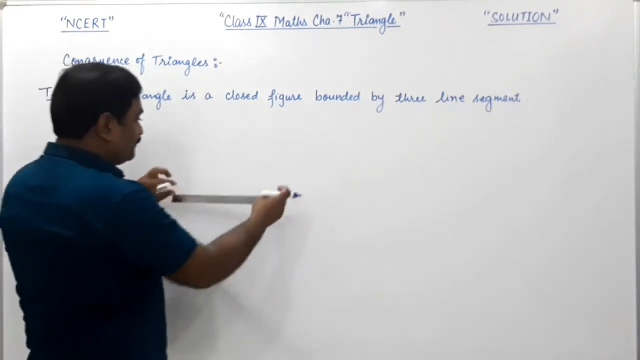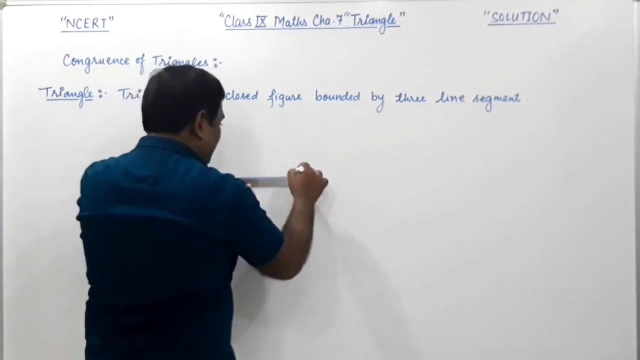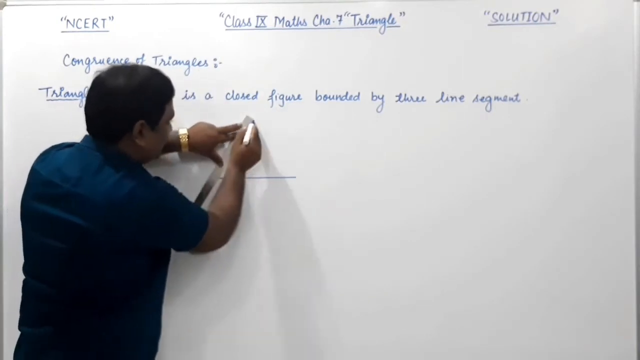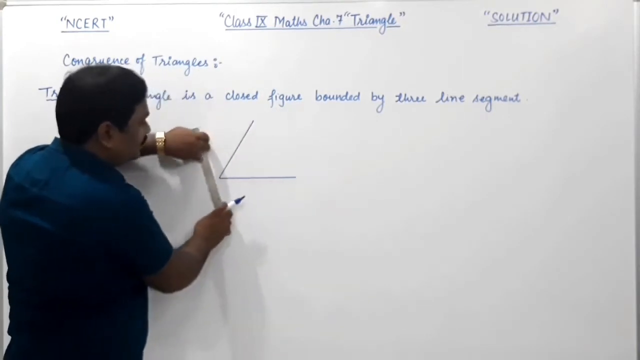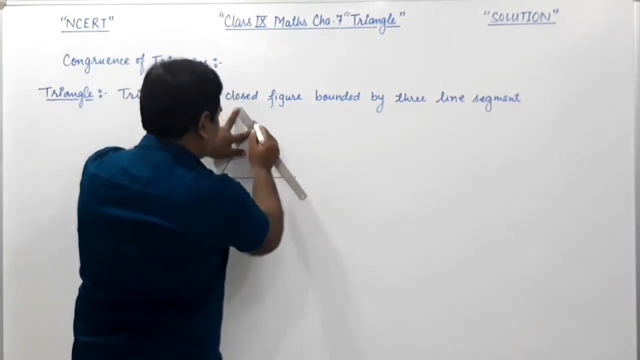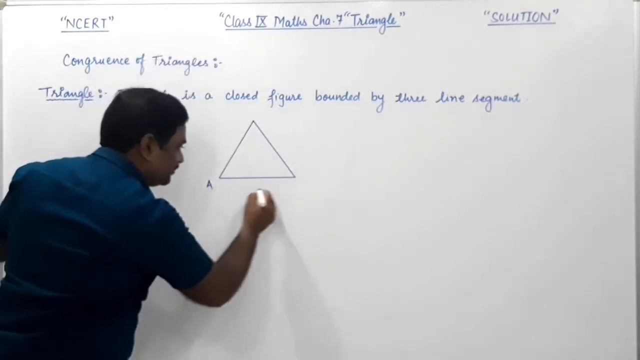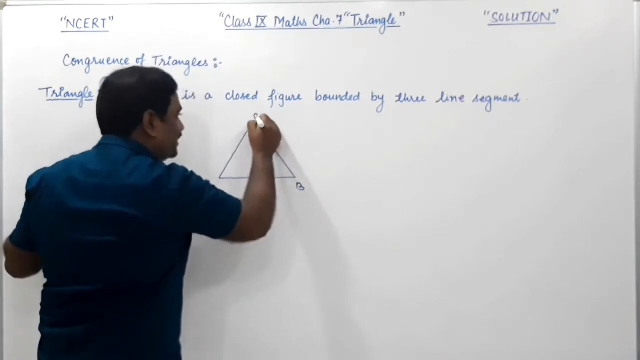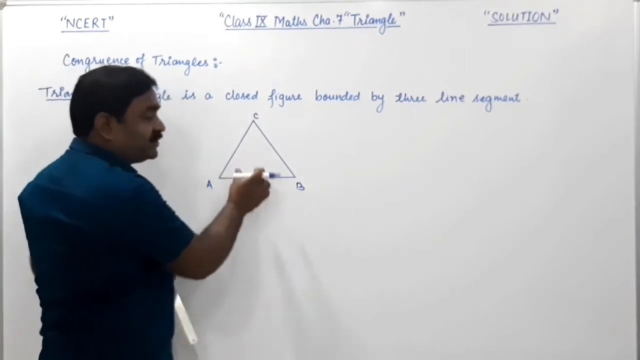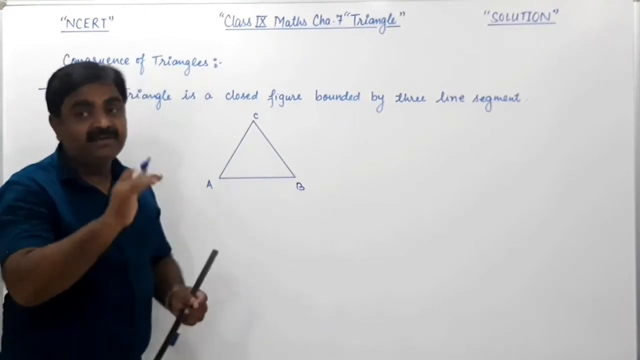So we have to draw a closed figure bounded by three line segments. We have drawn three line segments so that we got a closed figure. Say you have these line segments AB, BC and AC, three line segments. This figure is closed by these three line segments, so this figure is called a triangle.